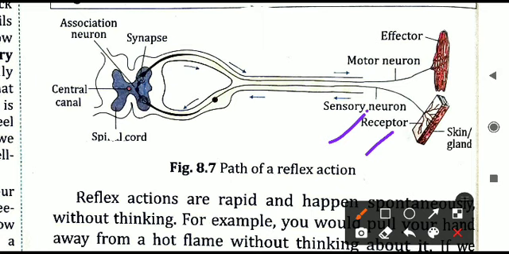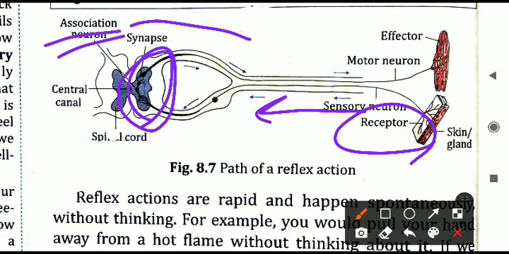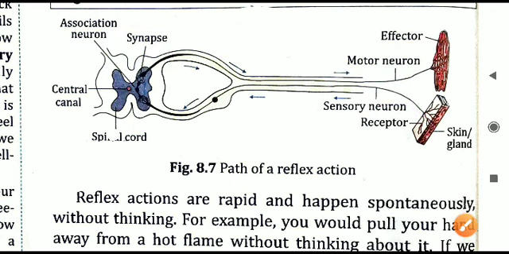One more diagram they have given. If you want, you can see this here. It is starting from here. The receptor receives the message, and from the sensory neuron it goes to the spinal cord. In the spinal cord, in the central canal only, the association neuron is present, which helps in deciding what to do, what not to do. Then the result, whatever process has to be done by the body, is sent to the motor neuron for the implementation. And when the motor neuron reaches the effector organ, then our body will start working in that manner only.